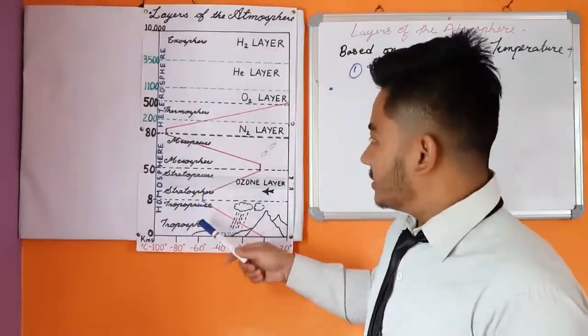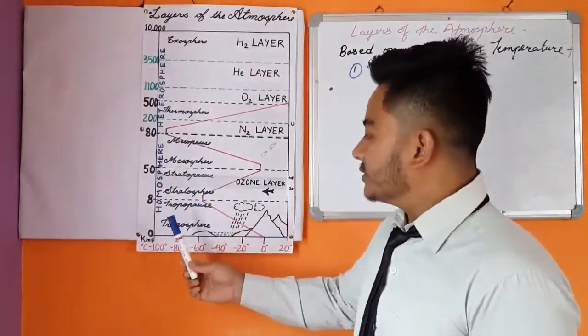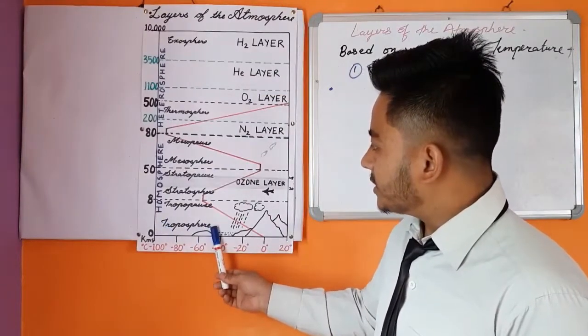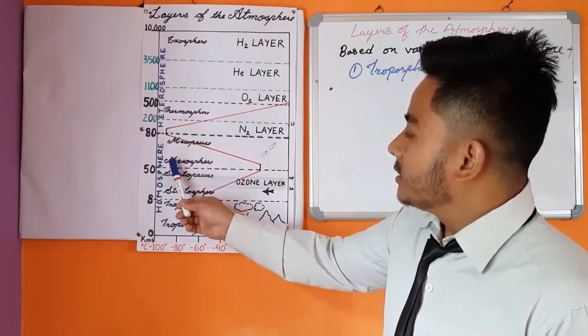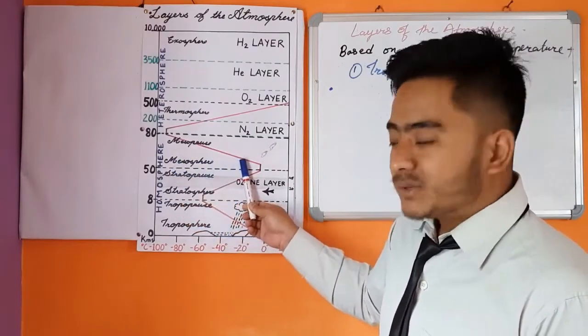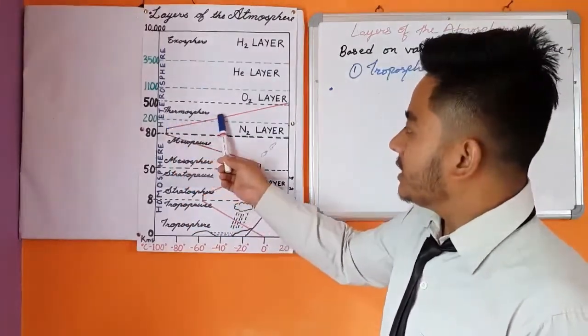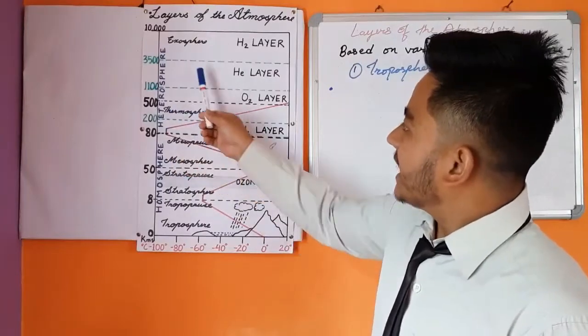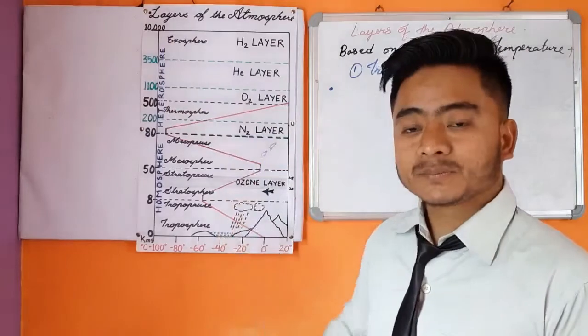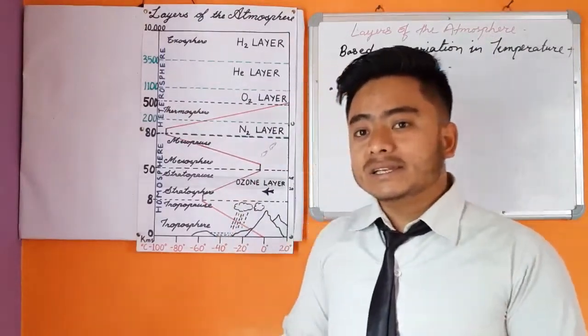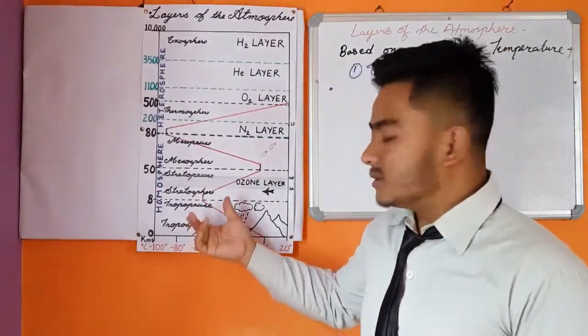Let me show in this diagram. The first one is troposphere, second layer is stratosphere, third layer is mesosphere, fourth layer is thermosphere, and the fifth or the last layer is exosphere. So now let us understand what is troposphere.